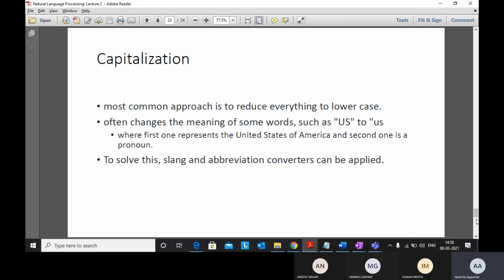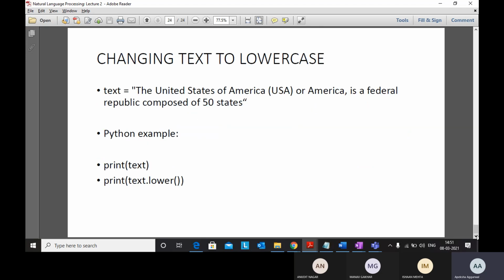Then certain words are there like US. So this is not us. While we are changing case, we need to check what the abbreviations are in the whole data set. And then there are methods for this also. We'll see as we go on further with this course. Okay, lowercase you already know.